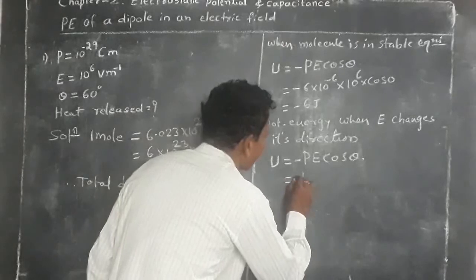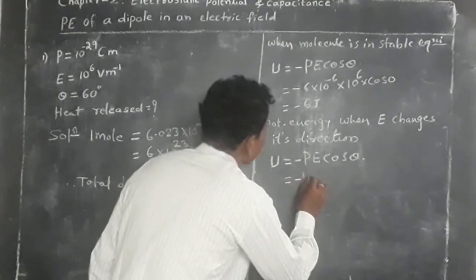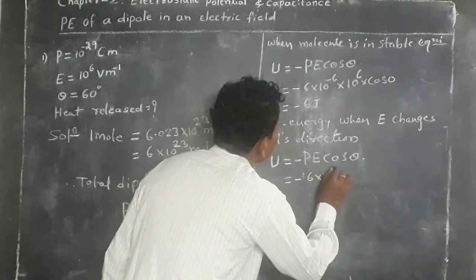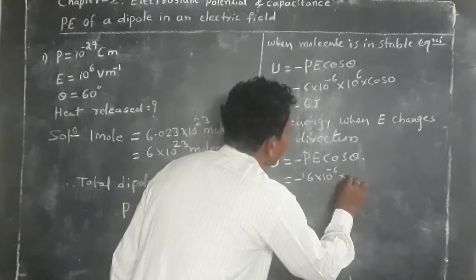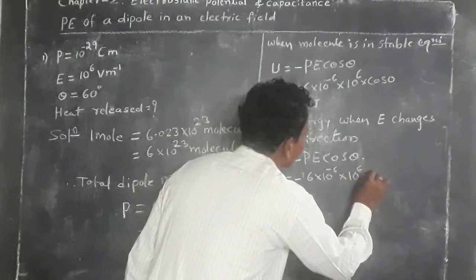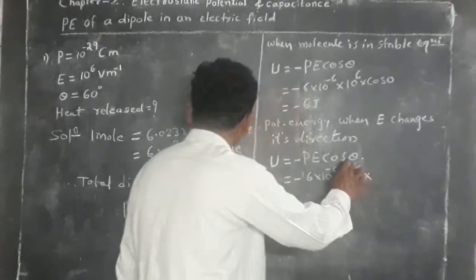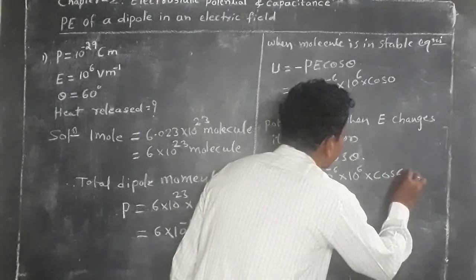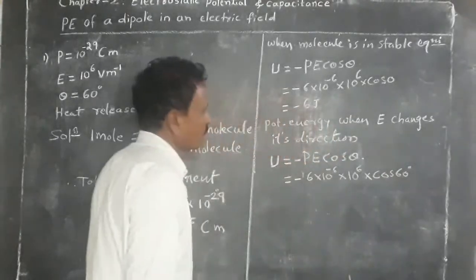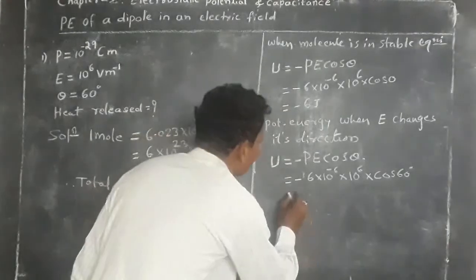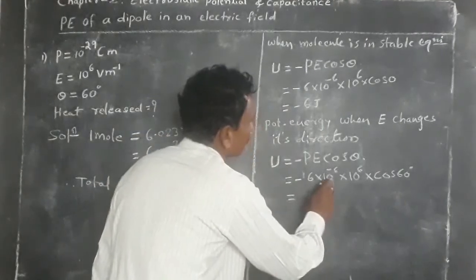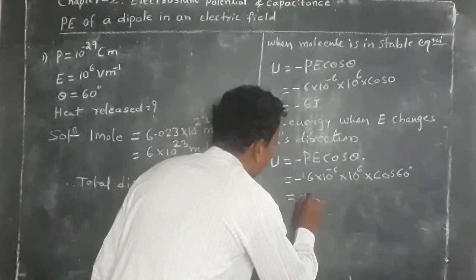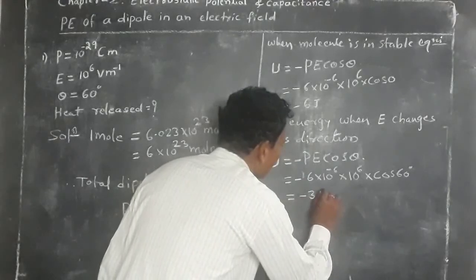Here P equal to 6 into 10 to the power minus 6, into E which is 10 raised to 6, into cos 60 degree. And cos 60 equal to 1 upon 2, that is equal to minus 6 into 1 by 2 equal to minus 3 joules.